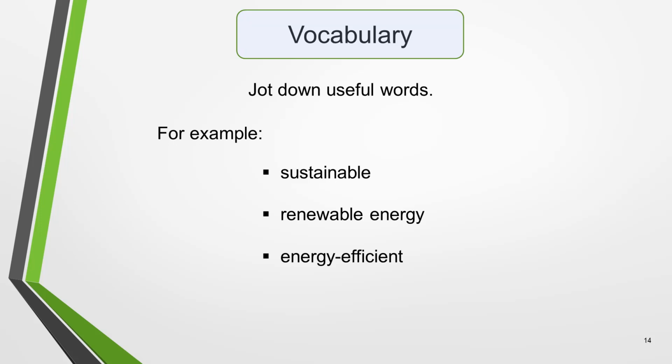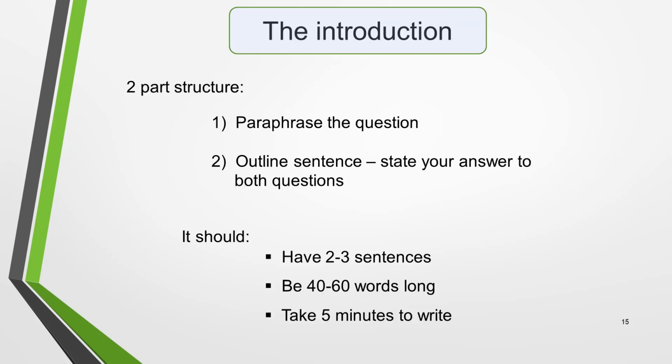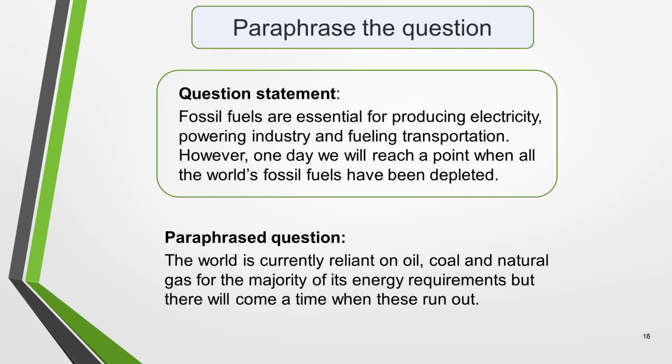With that done, we can focus on the first paragraph of the essay, the introduction. The best introductions to double question essays have a simple two-part structure. 1. Paraphrase the question, and 2. Write an outline statement where you state your answer to both questions. The introduction should have 2 to 3 sentences, be 40 to 60 words long, and take about 5 minutes to write. Start your introduction by paraphrasing the question statement.